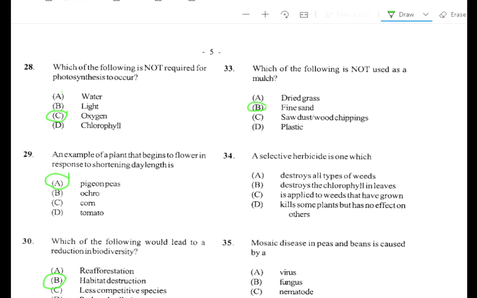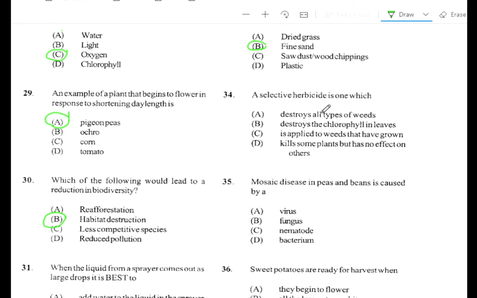Alright, question number 34. A selective herbicide is one which A, destroys all types of weed. No. B, destroys the chlorophyll in leaves. No. C, applies to weed that have grown. No, not the best answer. D, kills some plants but has no effect on others. So the best answer is D. So from the list, the best answer is D.